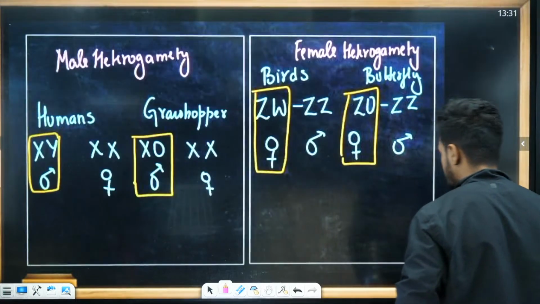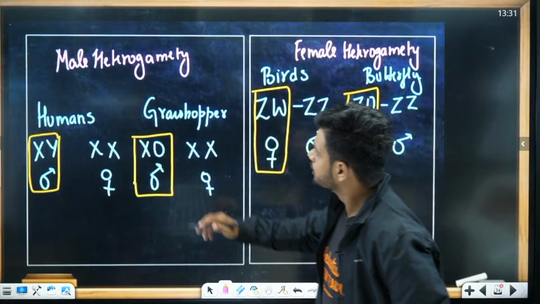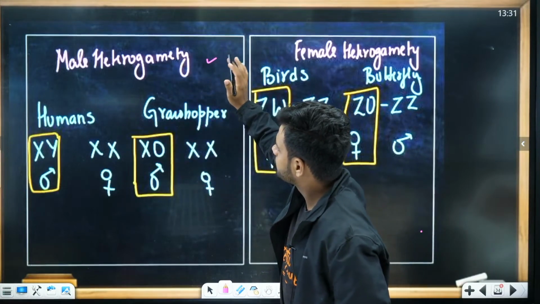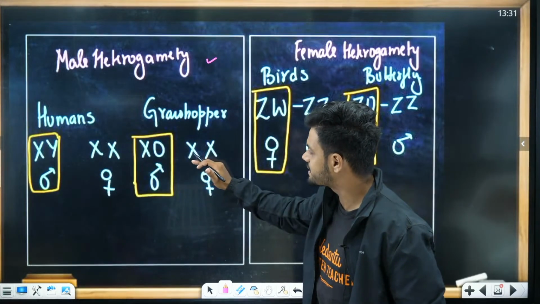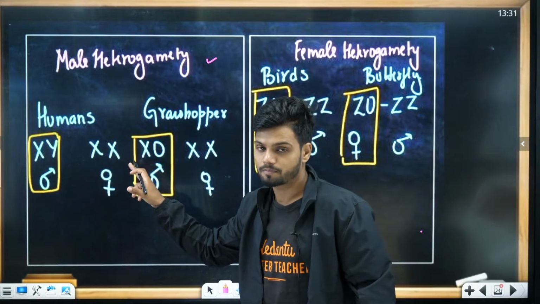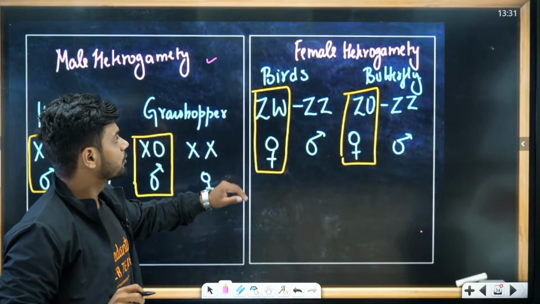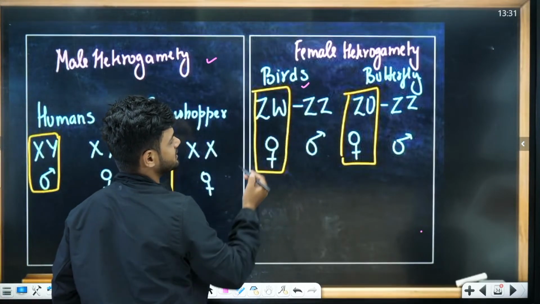Students, do you remember this? When I taught you recently, I told you under male heterogamety, we have humans XX and XY, and grasshopper is XX and XO. Both are male determining the sex of the chromosome, male gametes. While in the case of female heterogamety, we learnt that birds are ZW and ZZ.